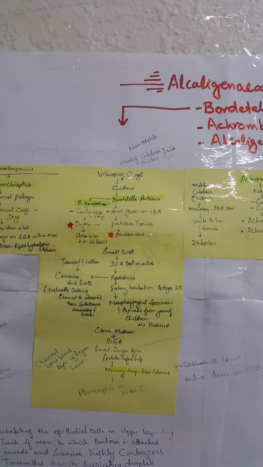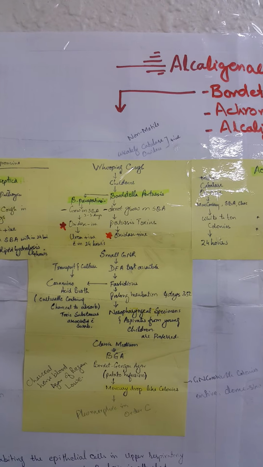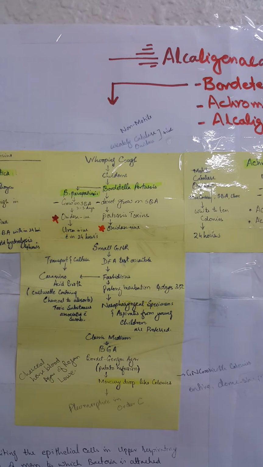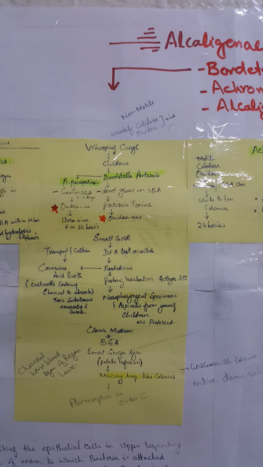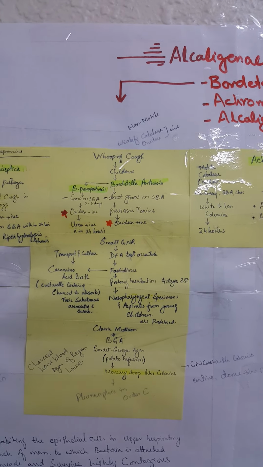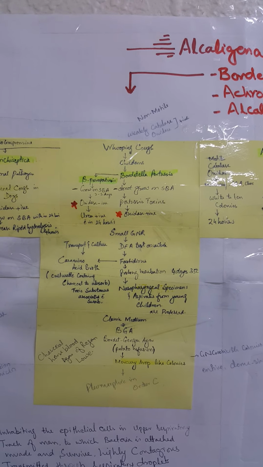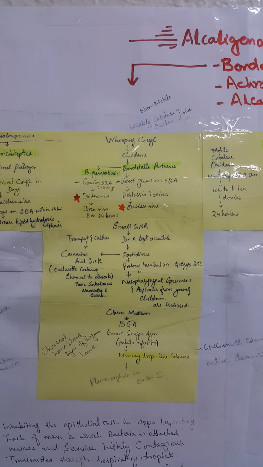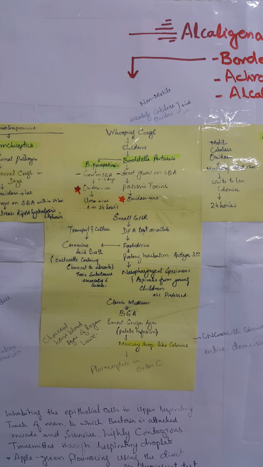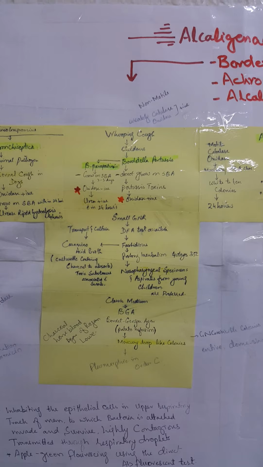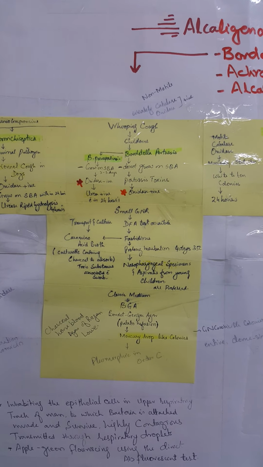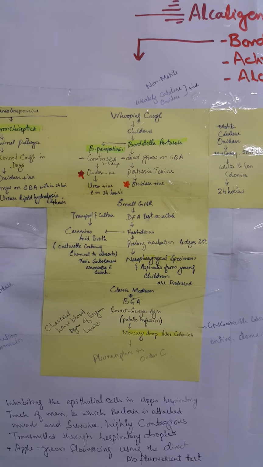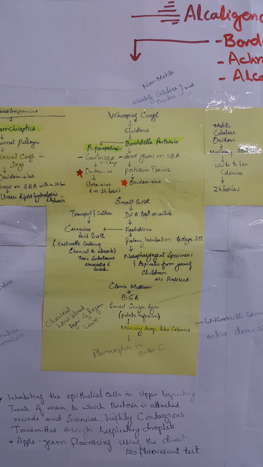Bordetella is the major cause of whooping cough in children, and the organism is non-motile, weakly catalase and oxidase positive. Bordetella pertussis is the major organism found in children. The nasopharyngeal specimen, and aspirate from young children, are preferred, which you can say is the specimen of choice. The organism is oxidase positive, but does not grow on SBA. They have a pertussis toxin.